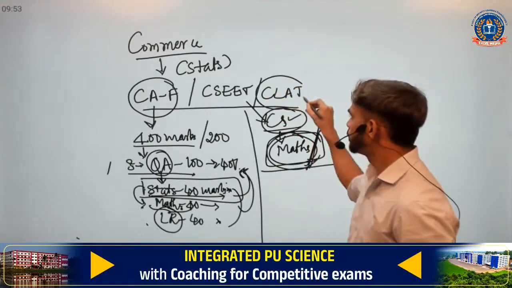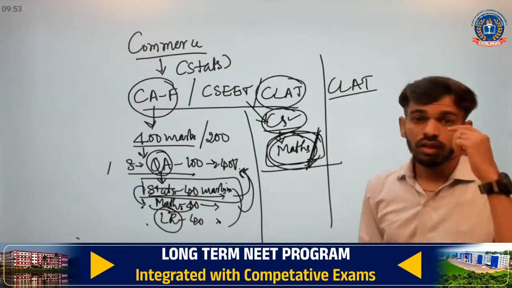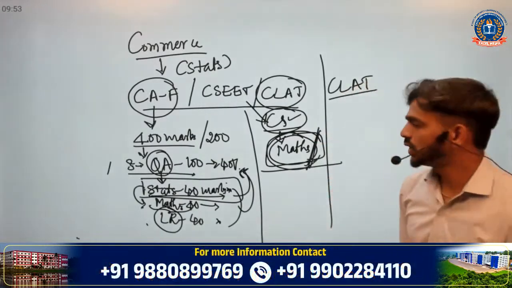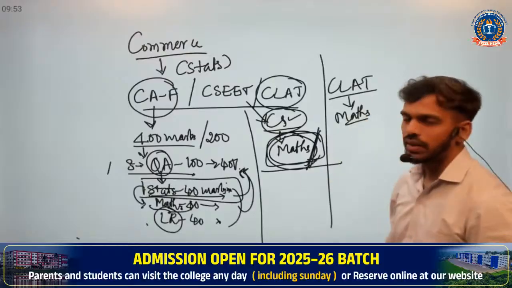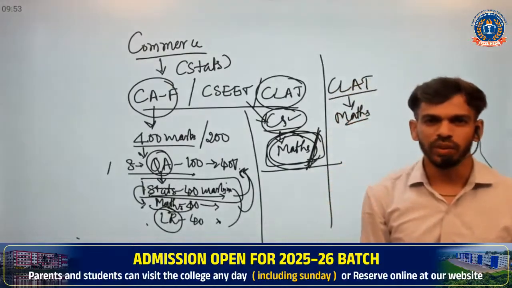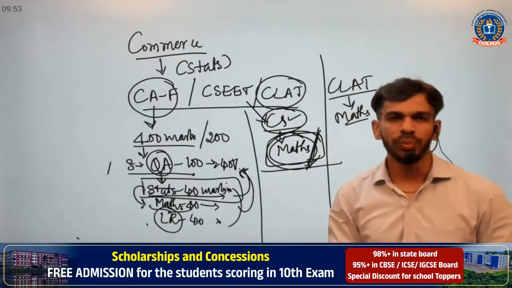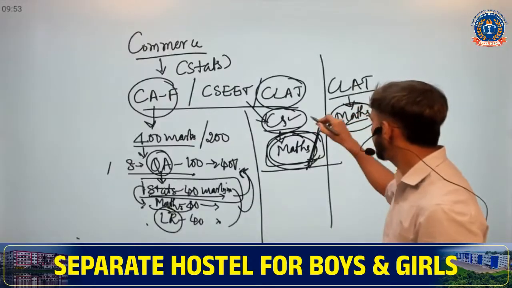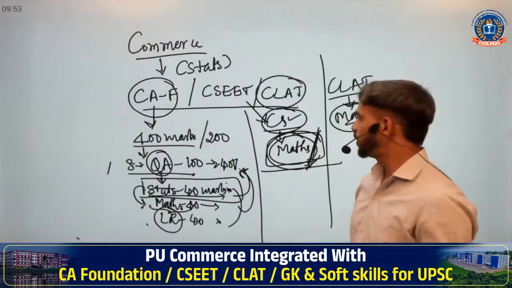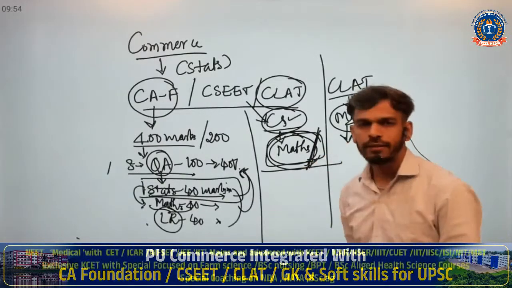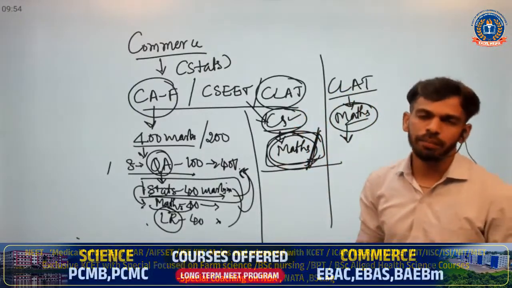Next one is CLAT. For CLAT aspirants as well, there is some maths. Maths is everywhere, actually. Maths is universal. You cannot run away from it, even if you opt for science or commerce. If you are looking at competitive exams, maths is everywhere, and if there is maths, statistics will definitely be there. So even if you opt for commerce, indirectly you are going to study maths again.